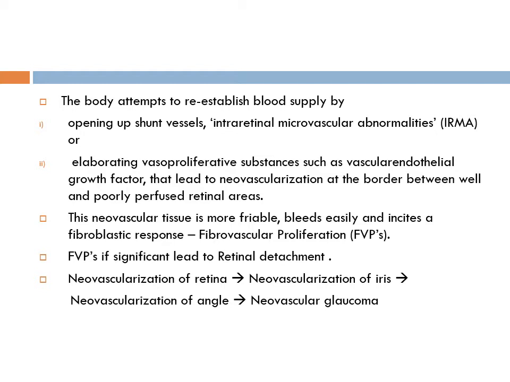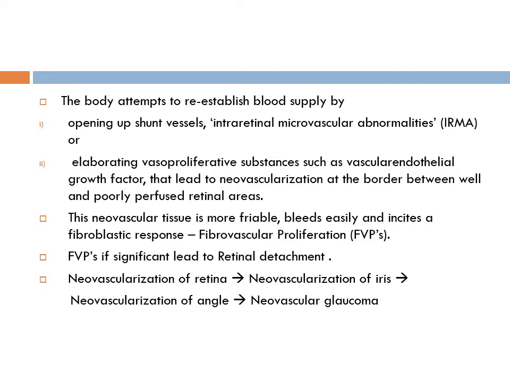Or there occurs elaborate release of vasoproliferative substance: the ischemic retina releases a vasoproliferative substance known as vascular endothelial growth factor or VEGF.